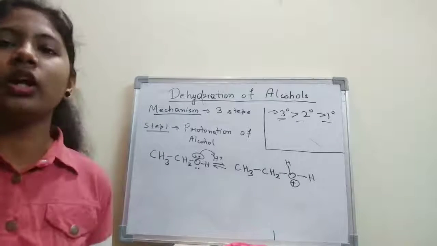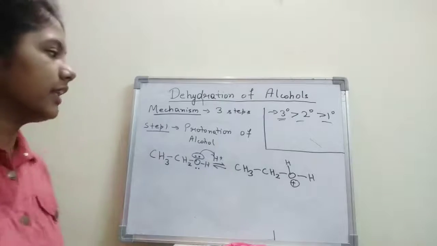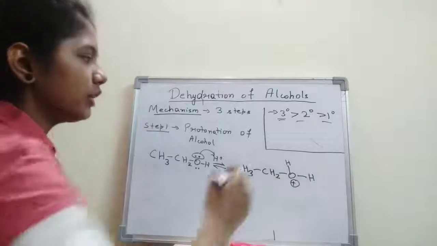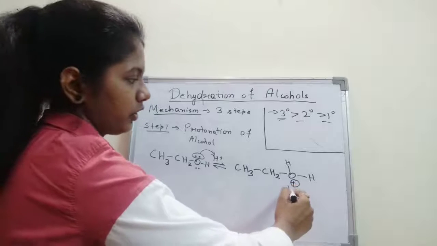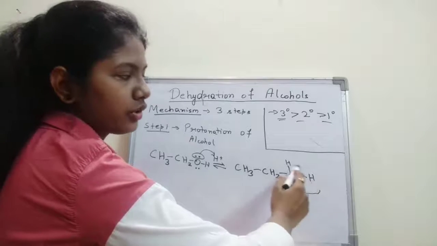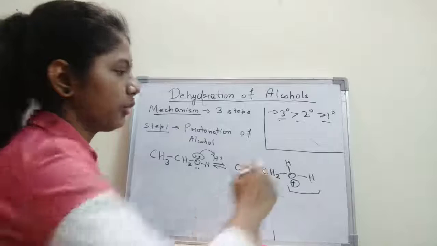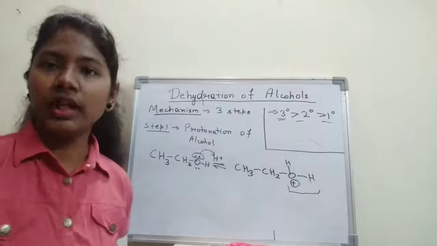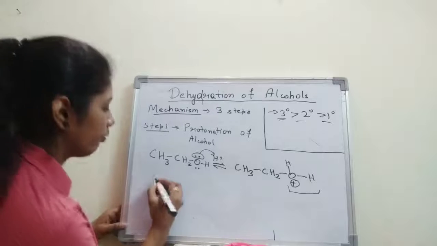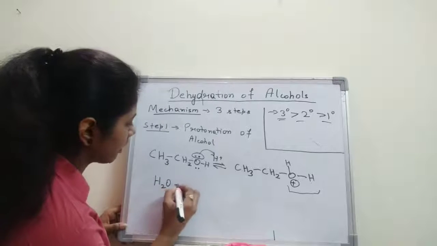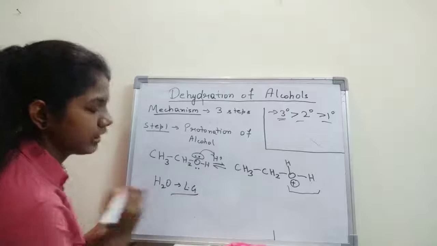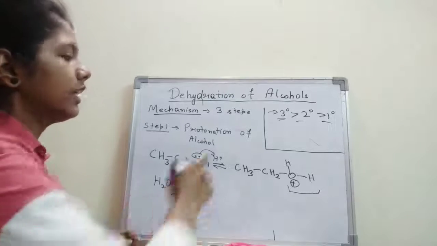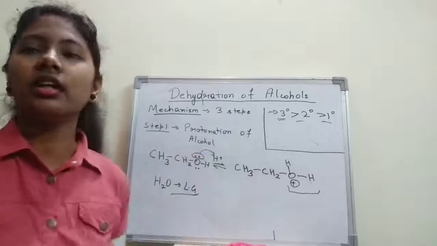Of course, oxygen is not stable with a positive charge, right? It needs to remove something so that it can become stable. Now as you can see, this is an H2O molecule, because 2 hydrogens are there, and oxygen is here with a positive charge. We know that water, H2O, is a very good leaving group. So what will happen here is that this water molecule will be removed in the next step.